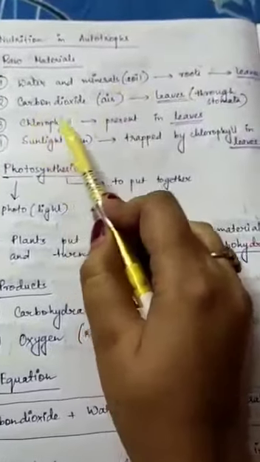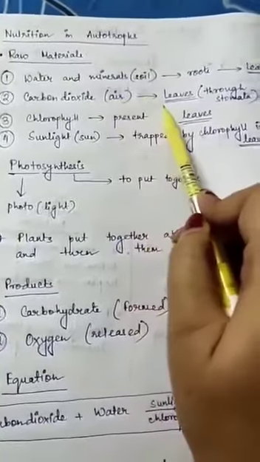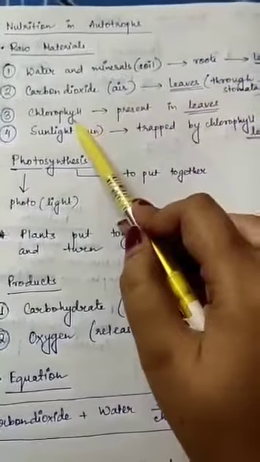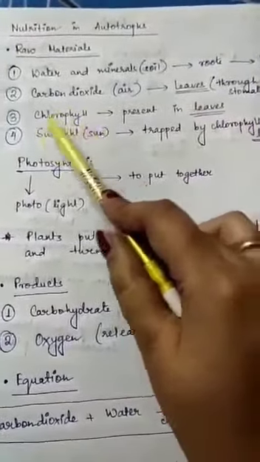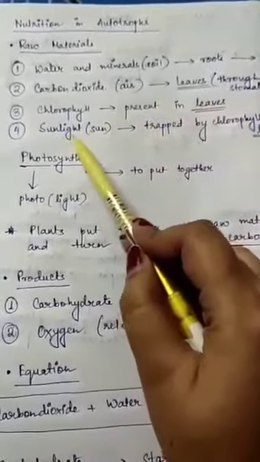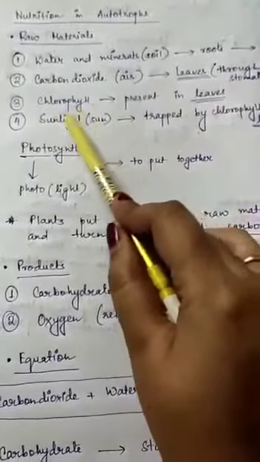Secondly, the carbon dioxide present in the air is taken in by the leaves through stomata. Thirdly, chlorophyll, the green pigment, is already present in the leaves. And fourth, sunlight coming from the sun is trapped by the chlorophyll molecules present in the leaves.